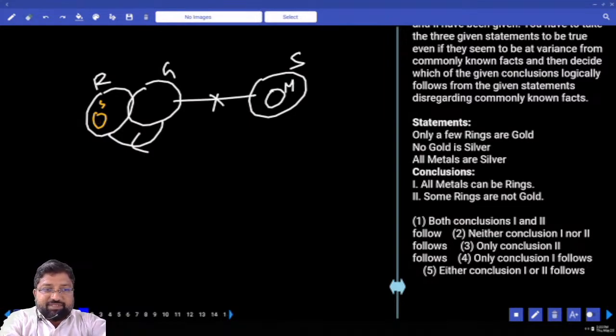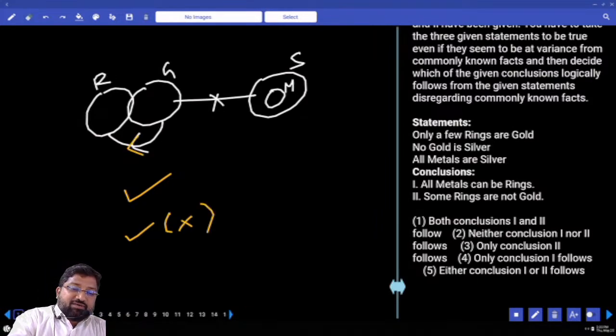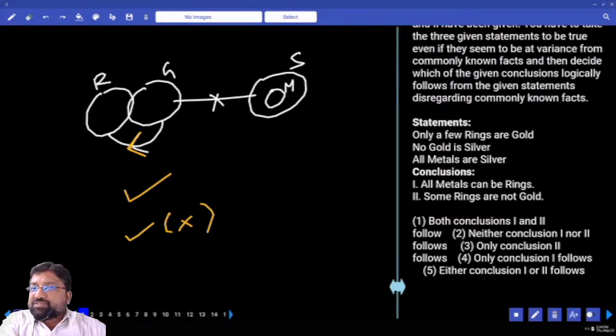Is it a possibility? Yes, it is a possibility, and he says can be. Next is some rings are not gold. What is the complementary? All rings are gold. Can ring go inside gold? No. Why? Arrow mark. Only gold can go inside ring, but ring cannot go inside gold. What's the answer? Both 1 and 2 follow.